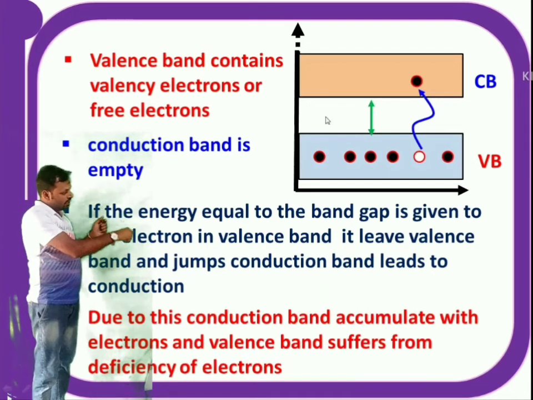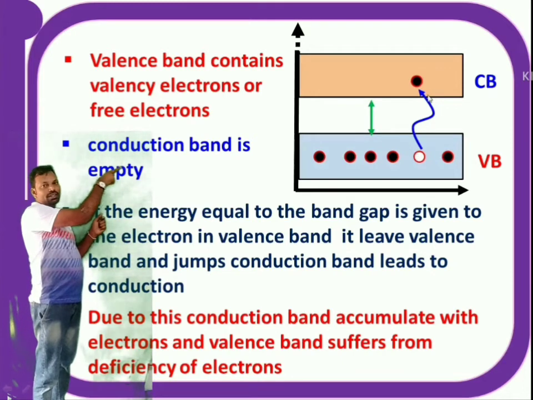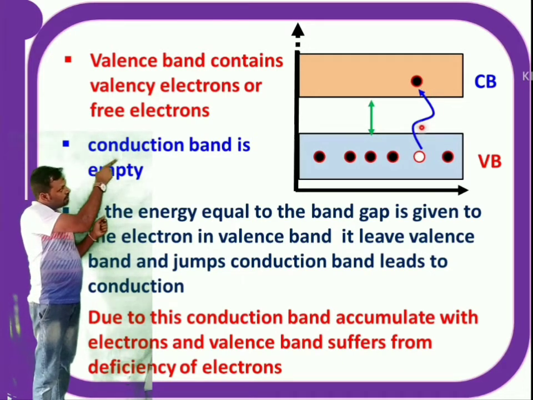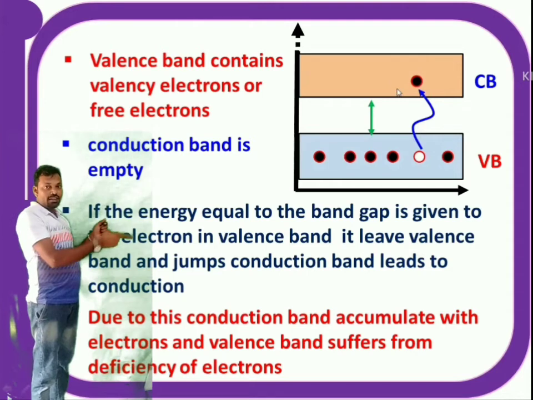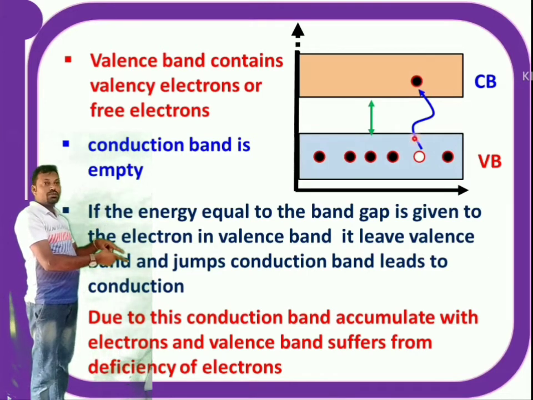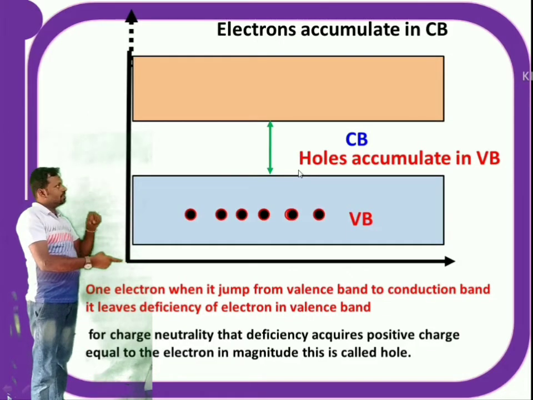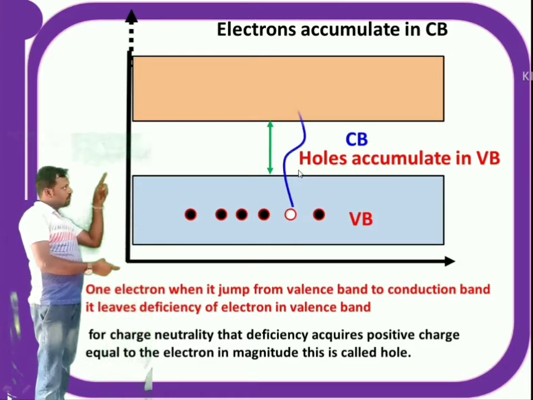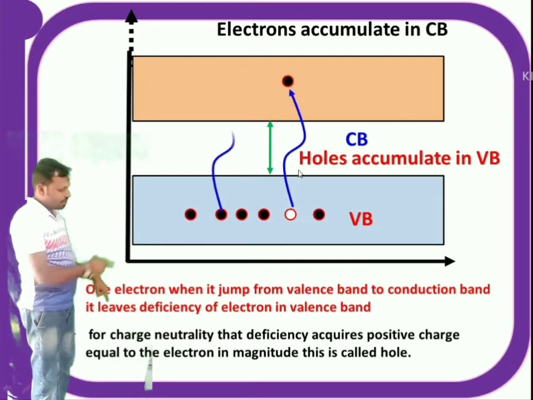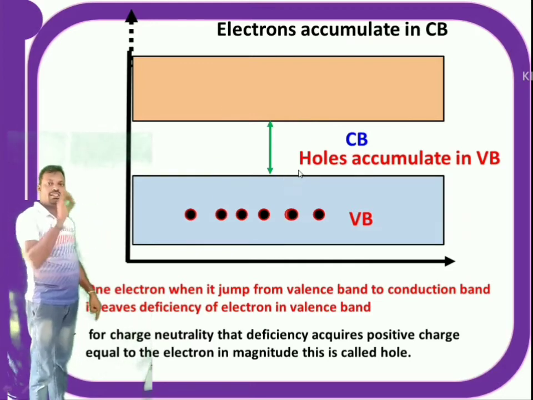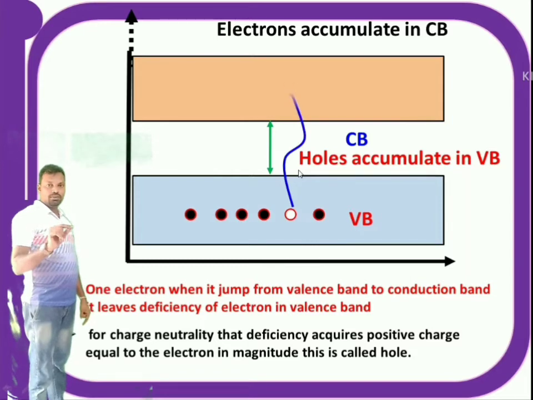When an electron jumps from the valence band to the conduction band, the conduction band is accumulated with electrons and the valence band suffers a deficiency of electrons, because one electron is jumping from the valence band to the conduction band. So in the conduction band an extra electron is there. Now in the valence band there is a deficiency of electron. Before, an electron was there in the valence band.